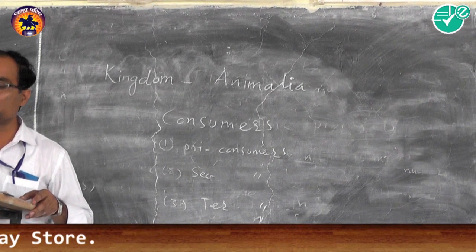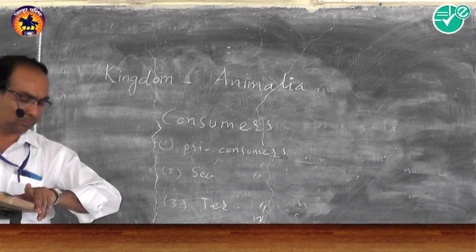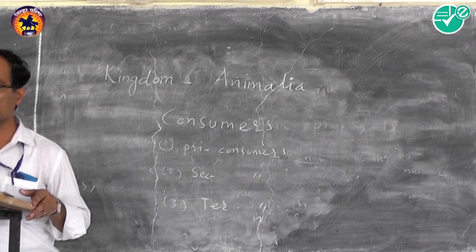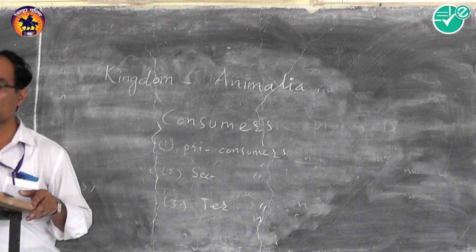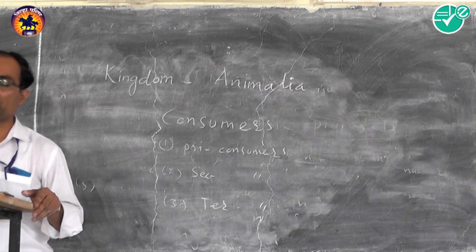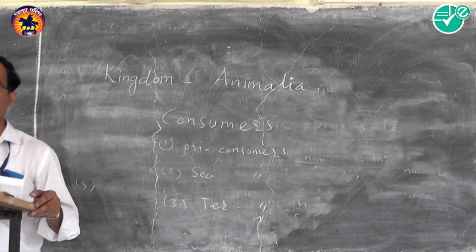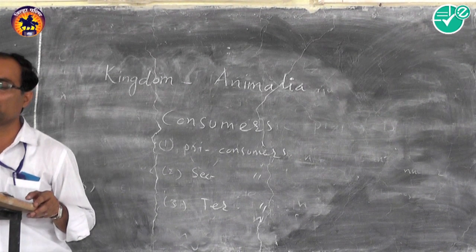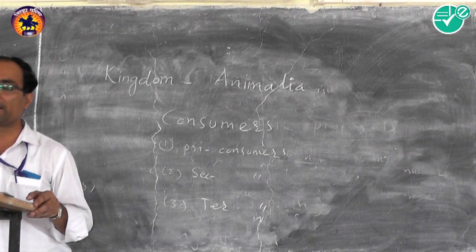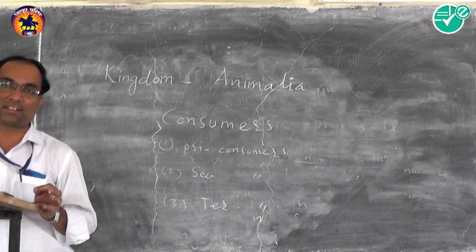Advantages of five kingdom system. The five kingdom system of classification has some advantages. Prokaryotes are separated from the eukaryotes and get the status of a kingdom. It is the first advantage.